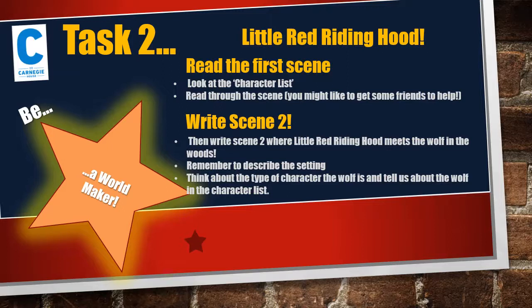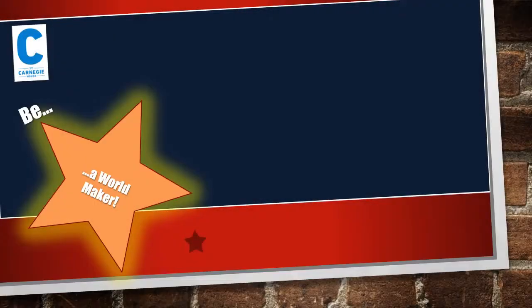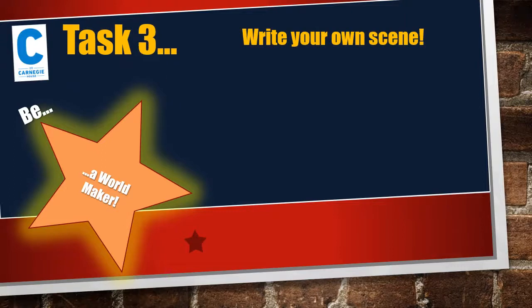Once you've written it, get your friends, get your family to read through it with you and see how it sounds when it's read aloud. Because of course plays are not meant to just be read, they're meant to be performed. How was Little Red Riding Hood Scene 2? If you want, you can carry on and write Scene 3, Scene 4, well, as many scenes as you want. But now it's your turn to let your creativity go wild. You can write your own scene.